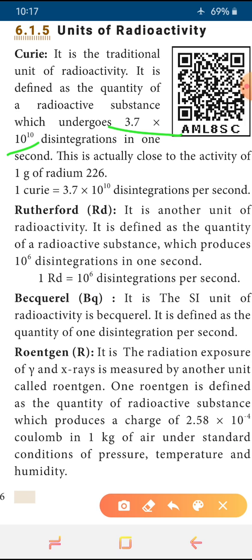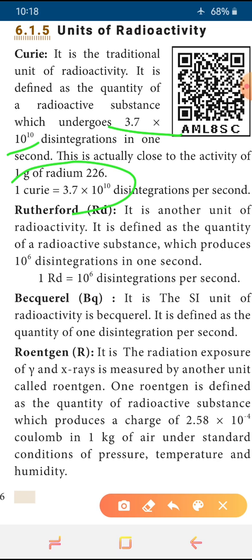So how many disintegrations are produced in one second? 3.7 into 10 power 10. So 3.7 into 10 power 10 disintegrations are produced in 1 second. Okay, and this is called the Curie, and this is actually close to the activity of 1 gram of radium 226. The radioactivity emitted by 1 gram of radium 226 is equal to this value.